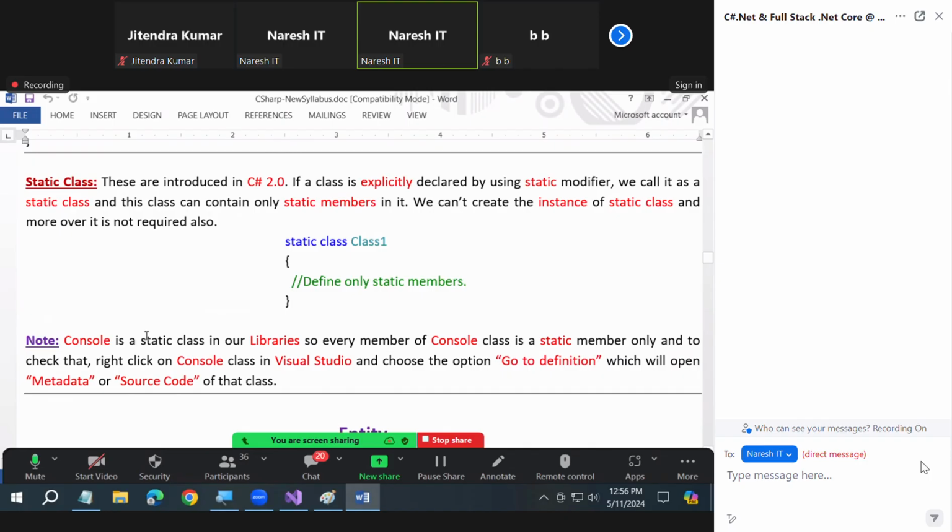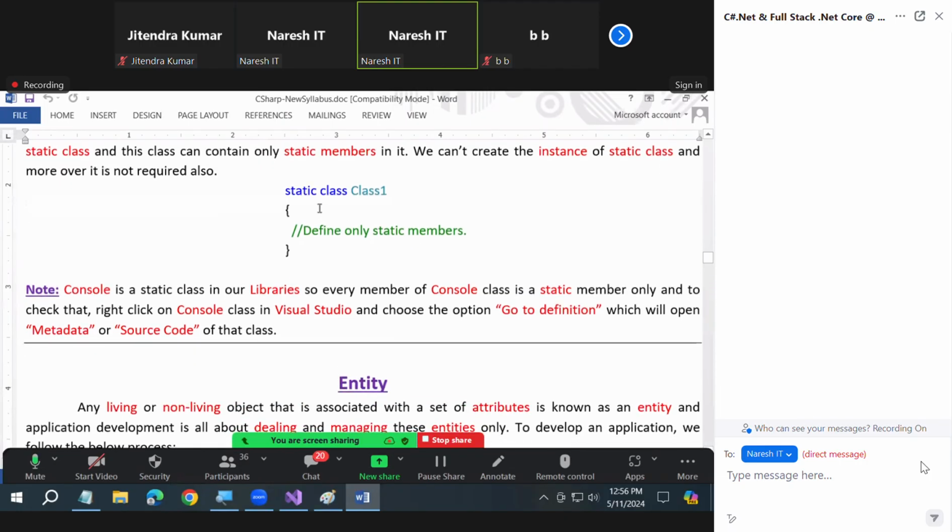There is nothing to explain about static class here. You understood static field, static method, static constructors. All put under one class is a static class. So there is nothing I need to explain about static class. You can read them directly. These were introduced in C# 2.0. If a class is explicitly declared using the static modifier, we call it a static class. This class can contain only static members. We cannot create an instance of a static class, and moreover, it is not required.